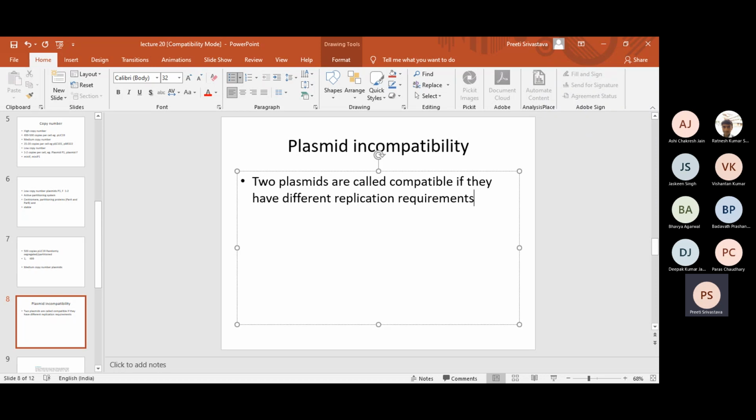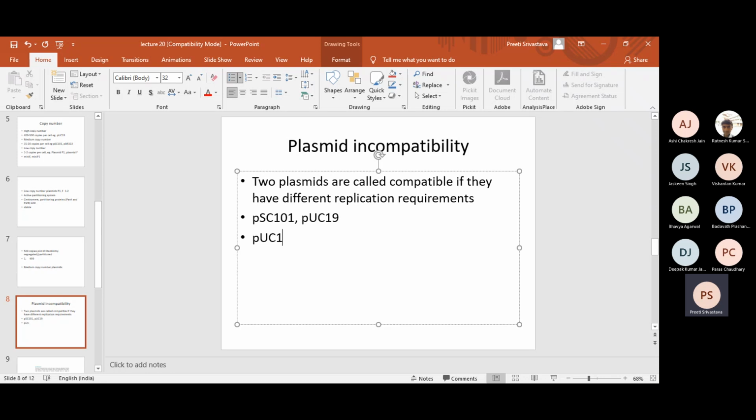different replication requirements. For example, let's talk about plasmid pSC101 and pUC19. They both are compatible because they have different replication requirements.